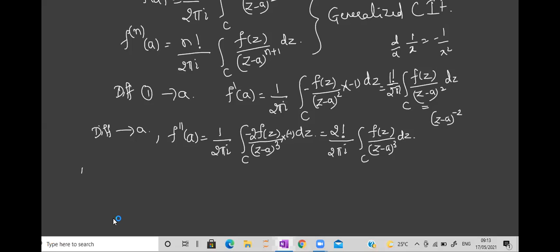Now, again, we cannot do it on only 2. Let us take one more. So let us again differentiate, isn't it? Derivative of f double dash is f triple dash, which is 1 upon 2 pi i. Again, I'm writing all constant quantities. So I'm writing 2 factorial here only. I'm taking this and doing the differentiation. So f of z I'll write into